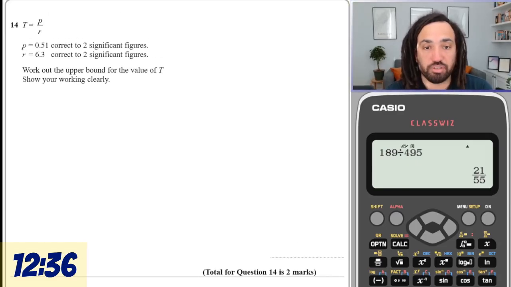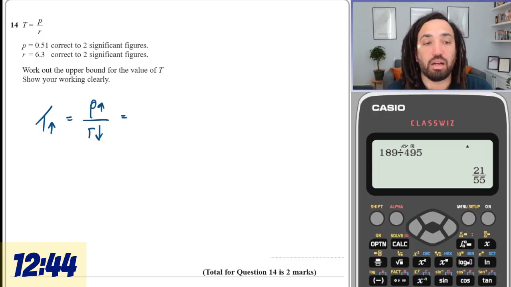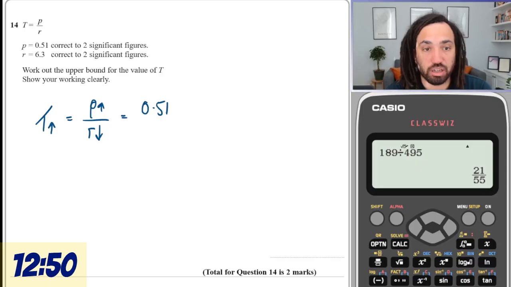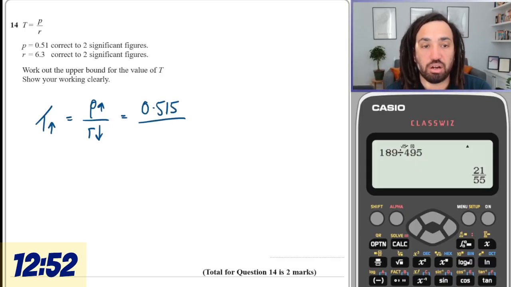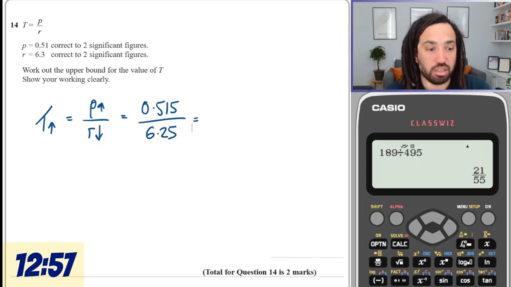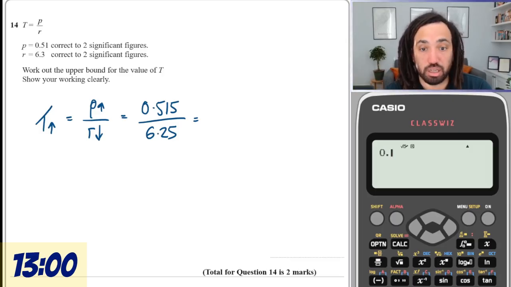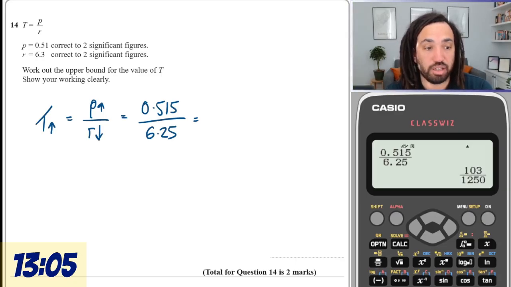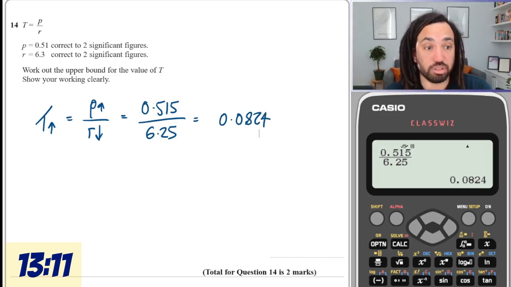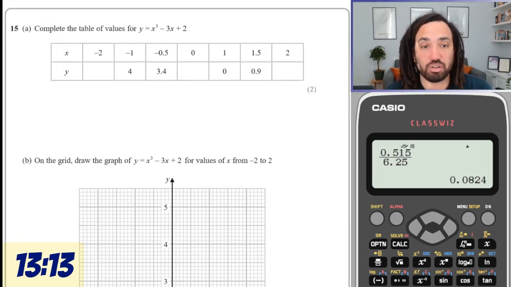Okay, we are looking for the upper bound of t. So t upper is equal to p upper over r lower. P upper will be 0.515 and r lower will be 6.25. So I think that is all we need to do. 0.515, and that is then over 6.25, and that is equal to 0.08. Once again, they don't ask you to round, so that makes me feel like I got that right.